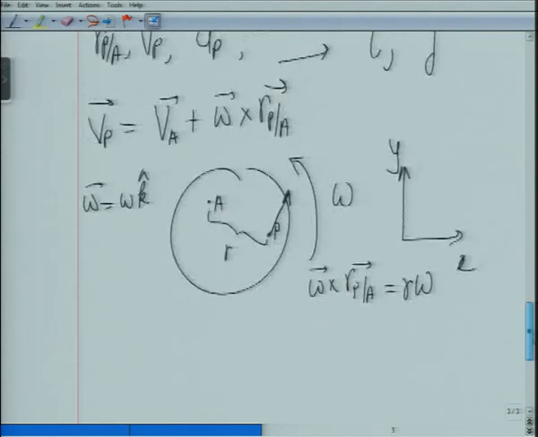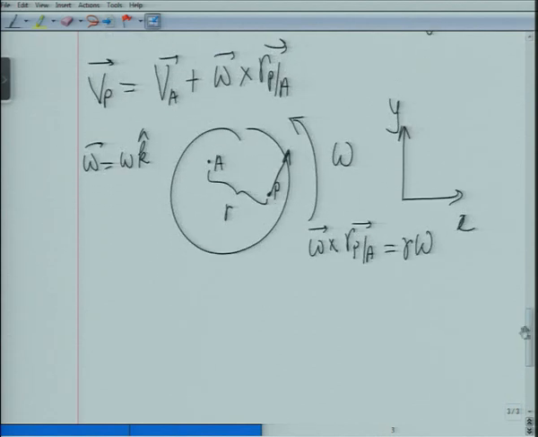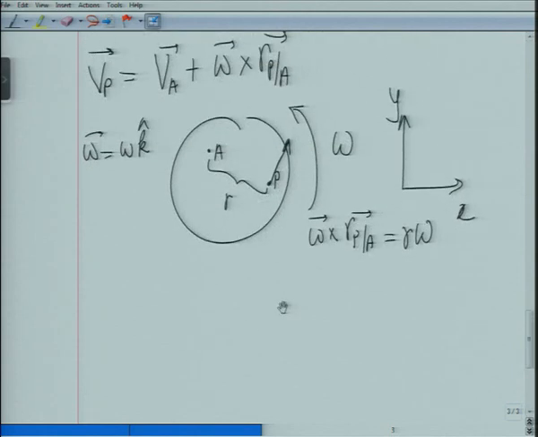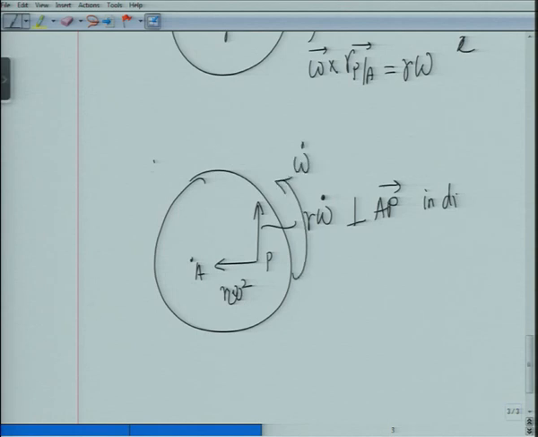Okay. So anyway, then if I look at the acceleration, this is A, this is P, then acceleration will have a component equal to R omega square going from P to A, and a component R omega dot perpendicular to AP in the direction of omega dot.